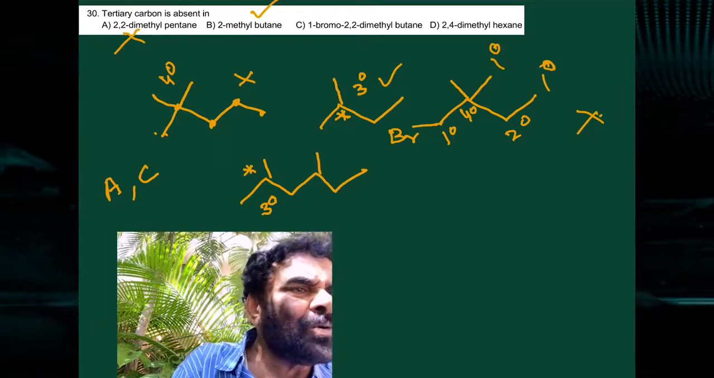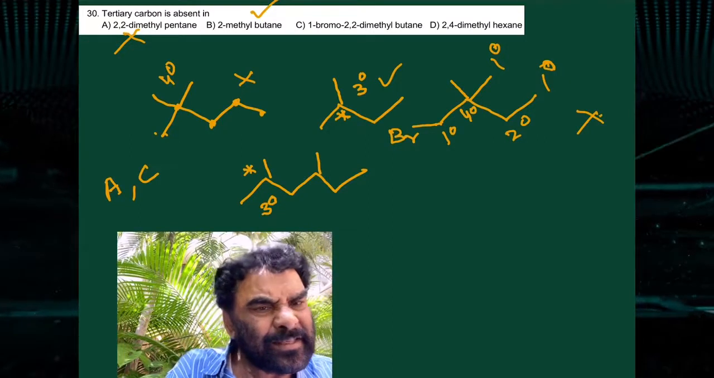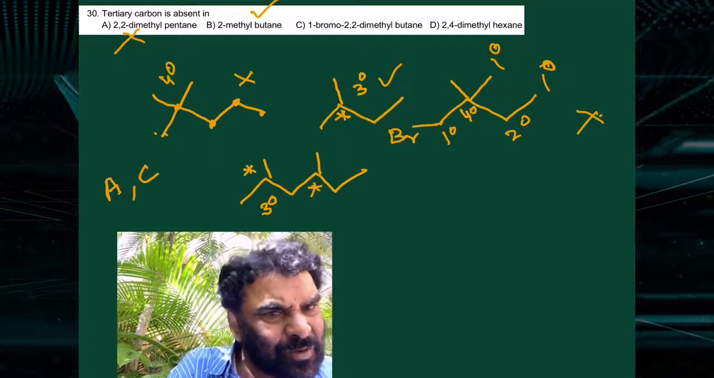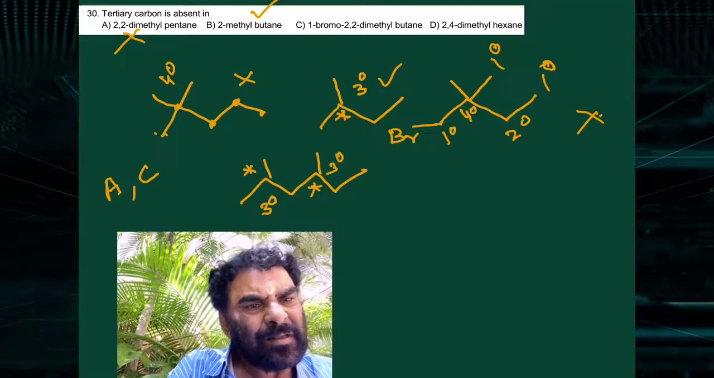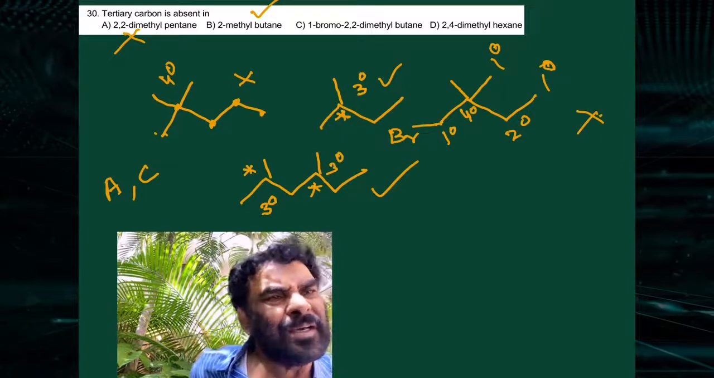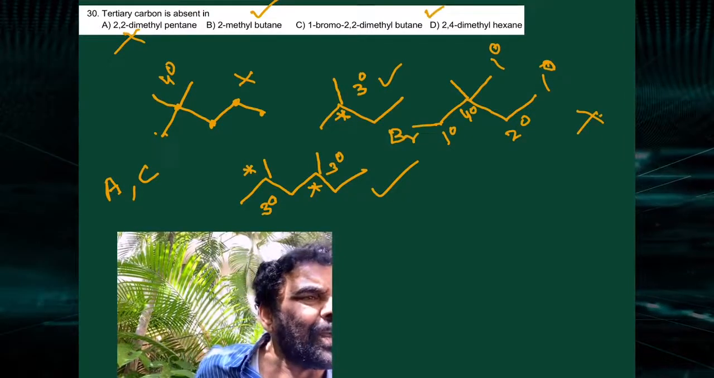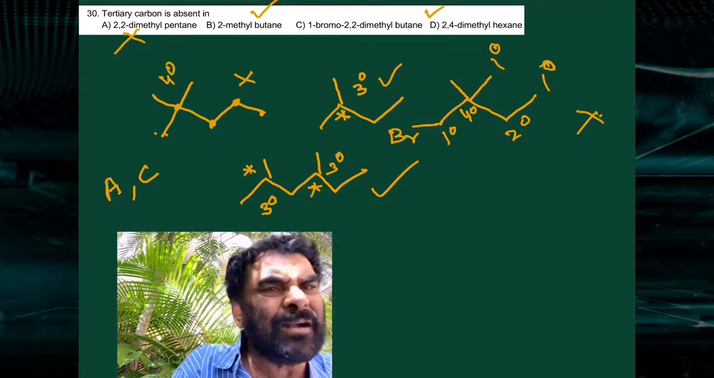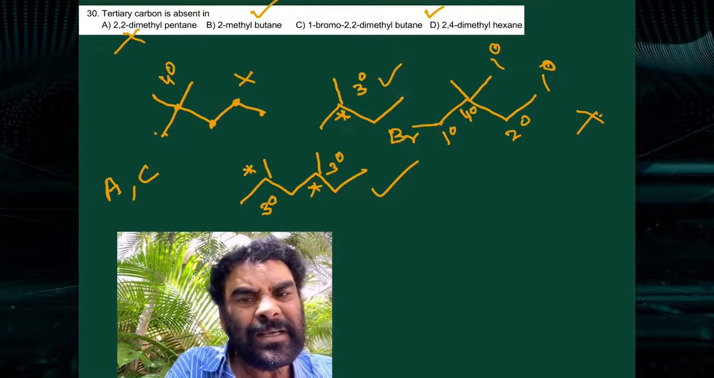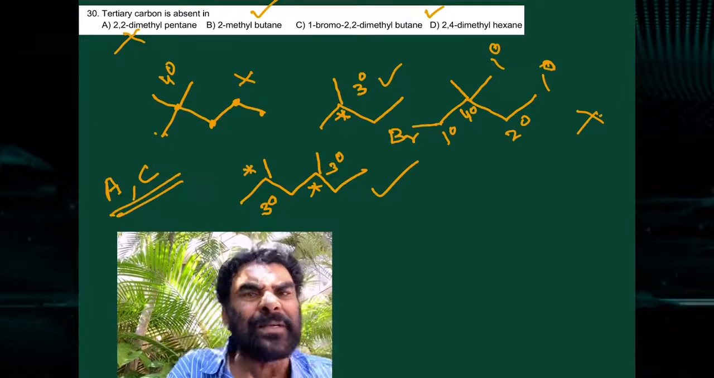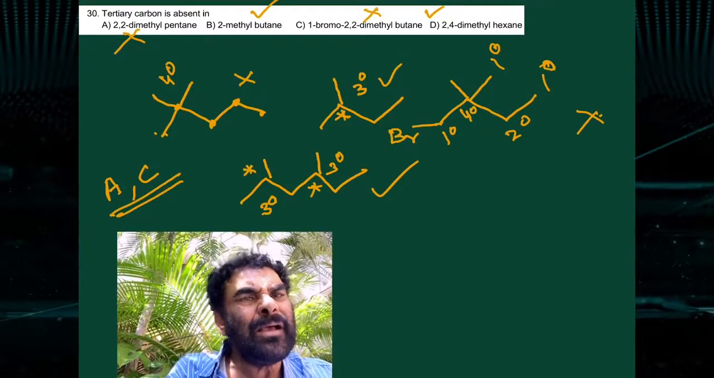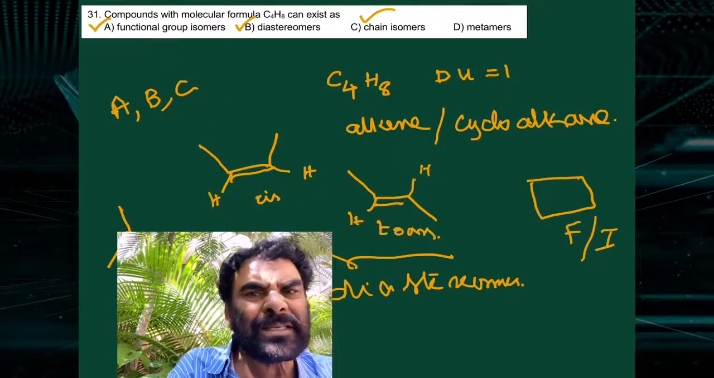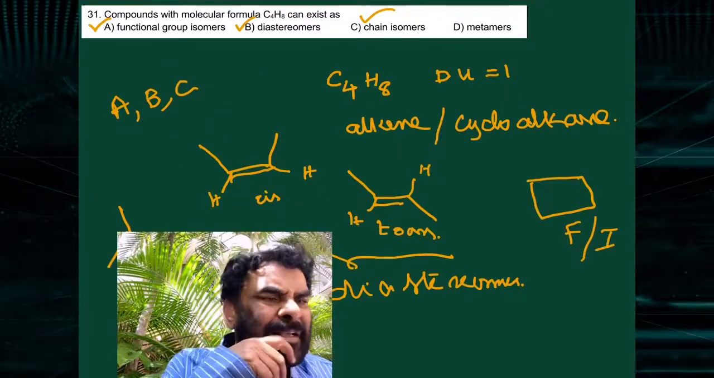Therefore, it is not the right answer. Next, 2,4-dimethyl hexane. This is the hexane system. At 2 and 4, the starred carbons are 3 degree carbons. This is possible. The question is asking where it is absent, not present. So it is absent in A and C, and present in B and D. So A and C are the correct options. The next one is the compound with the molecular formula C4H8.